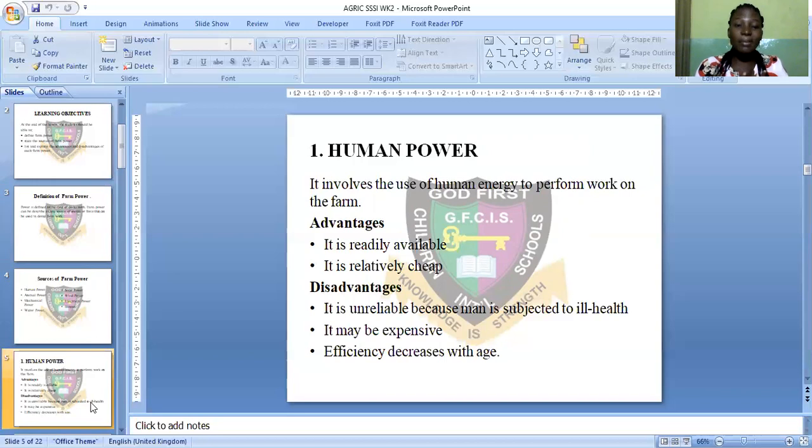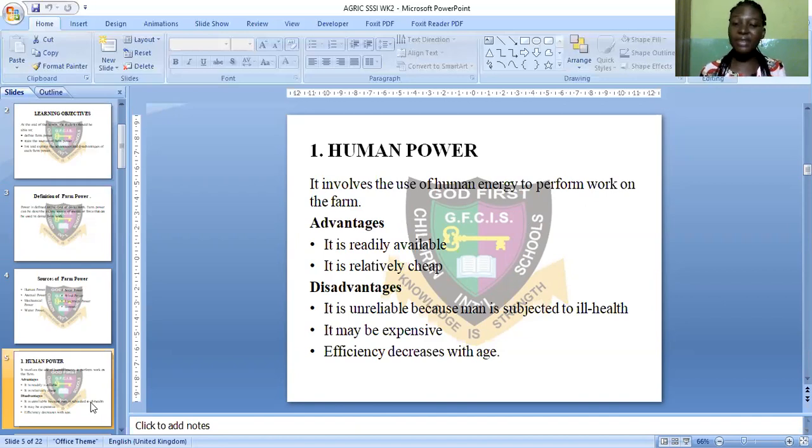Now I, as a farmer, want my work to be done on the farm, and I employed laborers to work on my farm. But if the laborer calls me that morning that, madam, I won't be able to work on your farm today, I am sick, that means human power is unreliable because man is subjected to ill health. And what will I do? I have to be patient until he or she recovers, or I could employ another laborer for the work.